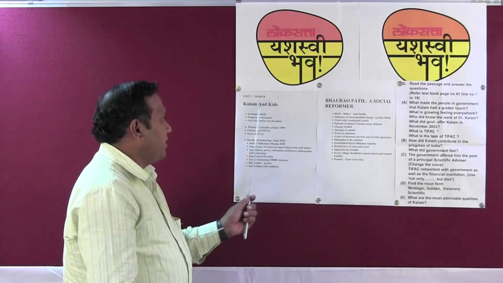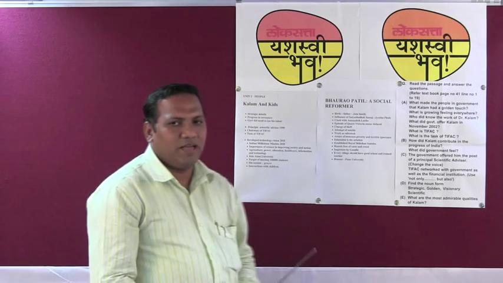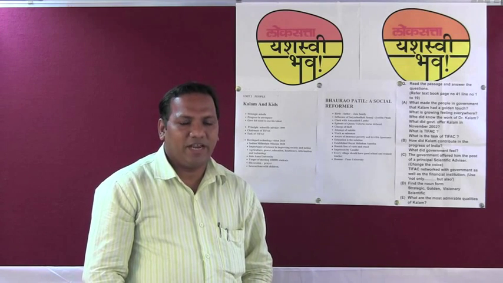Unit 2, People. In that, the first lesson is about Kalam and Kids. This is a very fantastic lesson where you will come across the genius of a person who also presided as the President of India, who got the honor to be the President, being a scientist, and who had a great love for the kids or students.